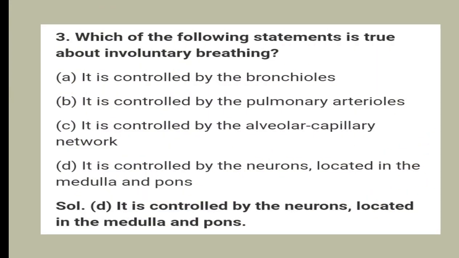Third question, which of the following statements is true about involuntary breathing? Option A, it is controlled by the bronchioles. Option B, it is controlled by the pulmonary arterioles. Option C, it is controlled by the alveolar capillary network. And option D, it is controlled by the neurons located in the medulla and pons. And the answer is option D, it is controlled by the neurons located in the medulla and pons.